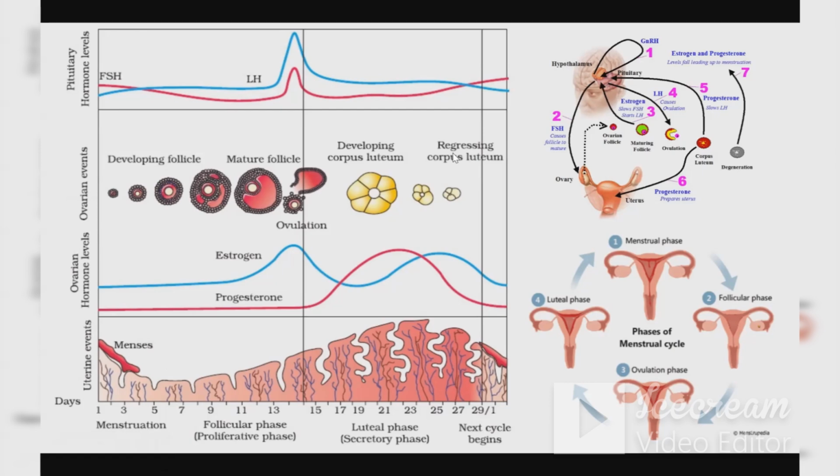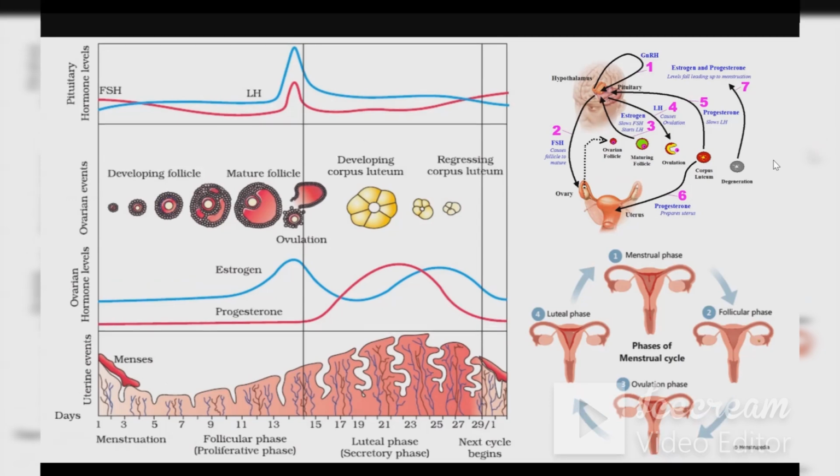Regarding the pituitary hormones, at first the gonadotrophin releasing hormone acts on the pituitary gland, and then the pituitary gland releases the hormone FSH into the ovary for follicle formation until maturation. Once the follicles are matured, what will happen? It will give a signal to reduce the production of FSH and LH.